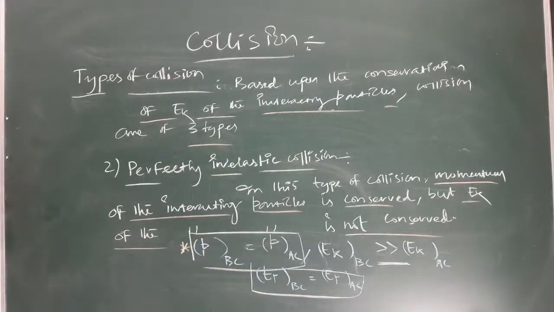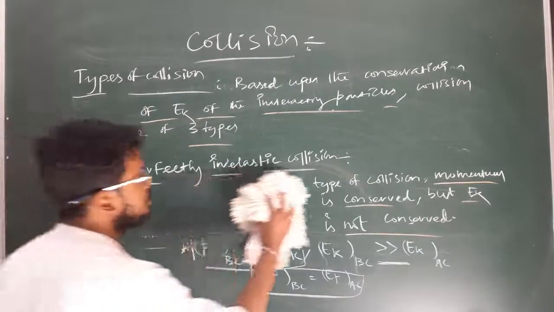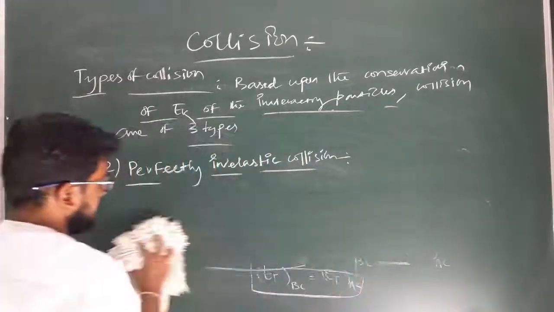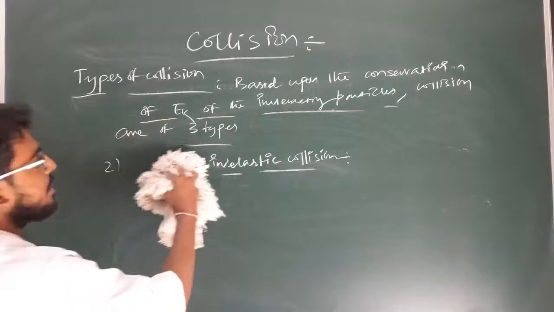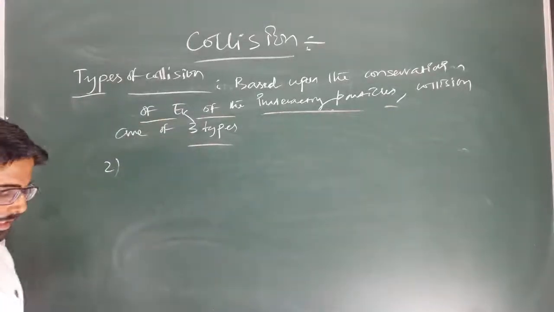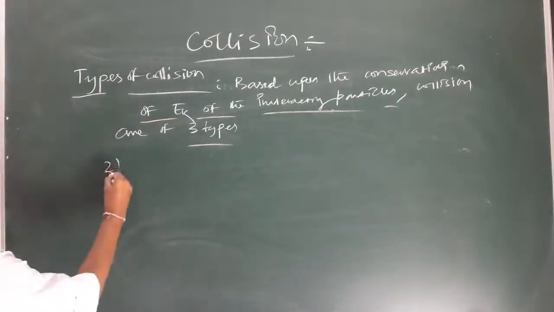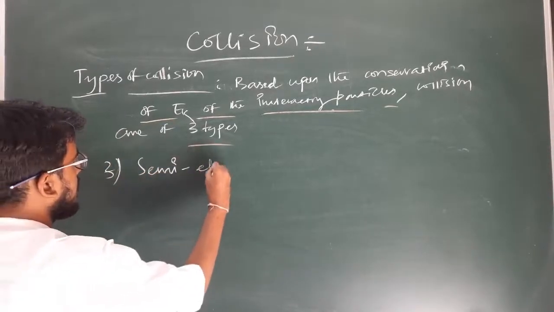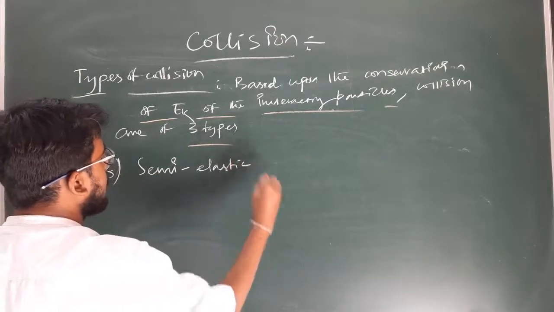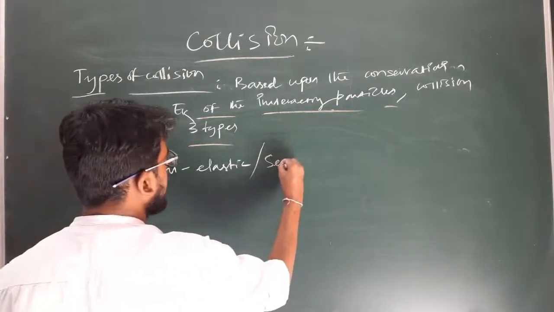Okay. So next, the third type of collision, that is semi-elastic or semi-inelastic collision. So the third type of collision, you can say semi-elastic, or you can say semi-inelastic.